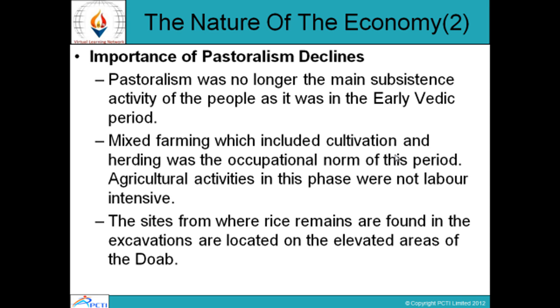So, mixed farming was the norm, which included cultivation as well as herding. People mostly involved themselves in mixed farming, herding, as well as cultivation. Agricultural activities in this phase were not labor intensive; they were more based upon the equipment which was used. The sites from where rice remains are found in the excavations are located on the elevated areas of the dome.